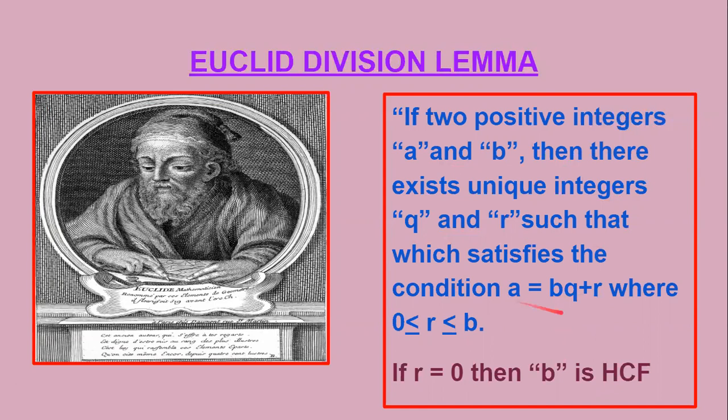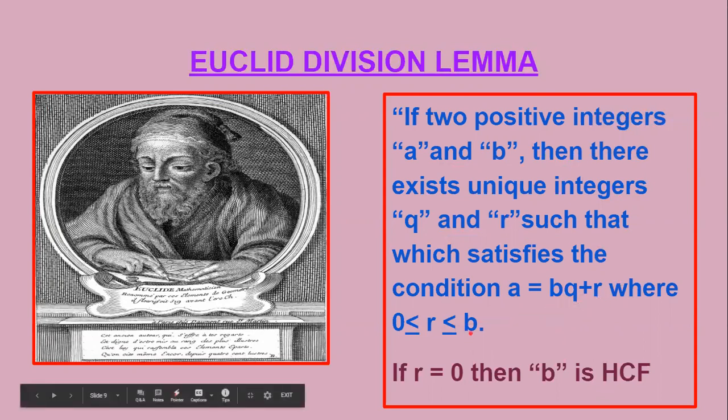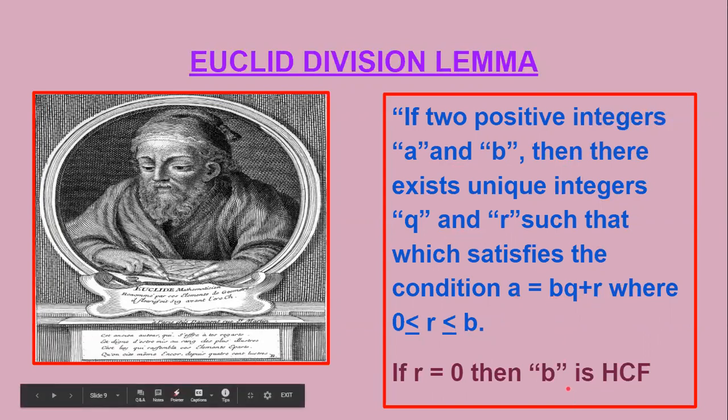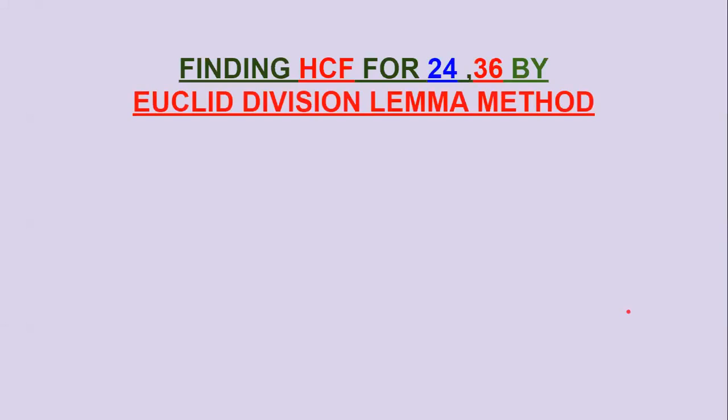So A, B, Q, R, you should be capable of writing like this: A is equal to BQ plus R, where R should be greater than or equal to 0 and less than B. And you can say that B is the HCF of those two numbers. This statement was given by Euclid. He is the mathematician who stated this postulate, and next we'll do some LCM and HCF by the Euclid division lemma method. Same numbers we have taken.